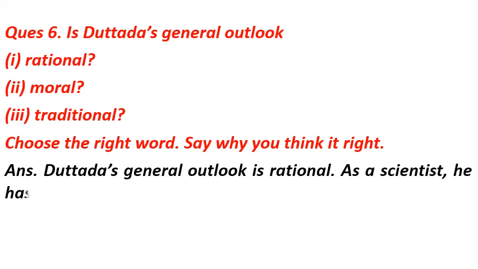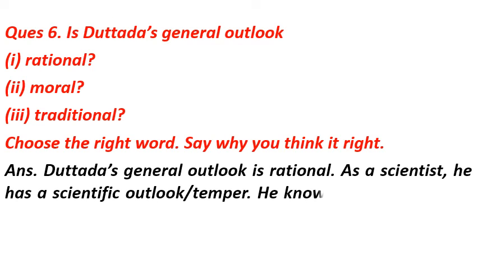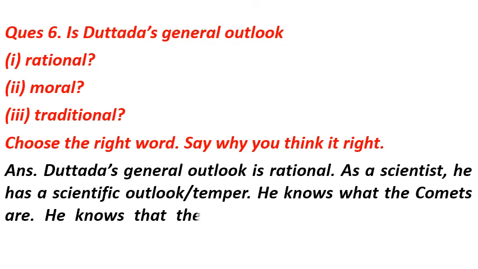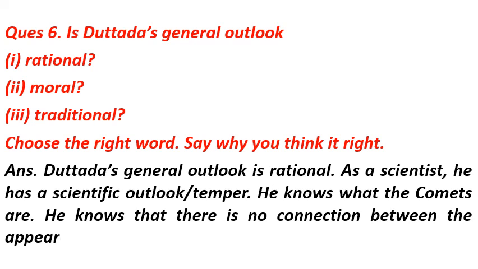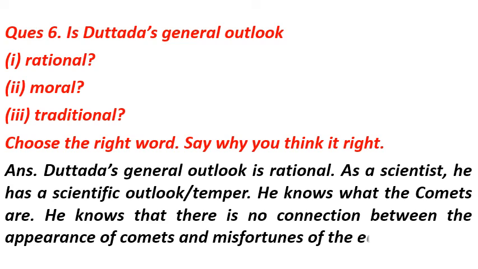As a scientist, he has a scientific outlook or temper. He knows what the comets are. He knows that there is no connection between the appearance of comets and misfortunes of the earth.